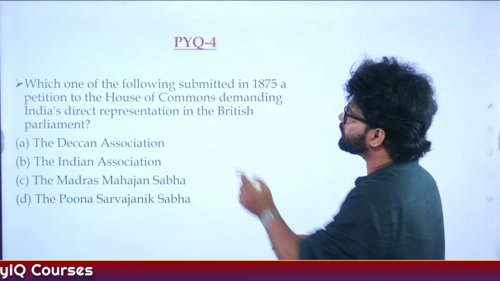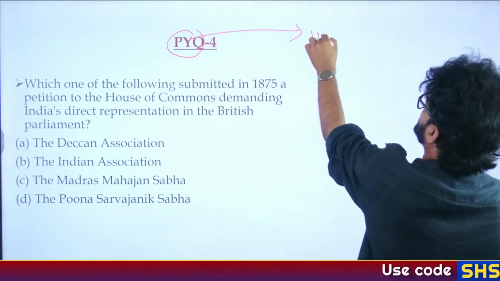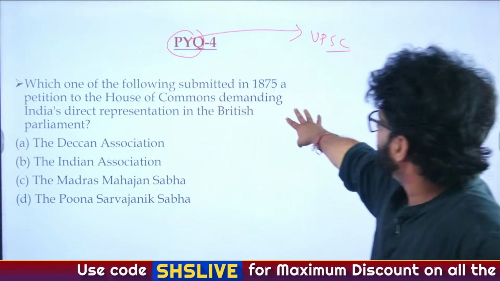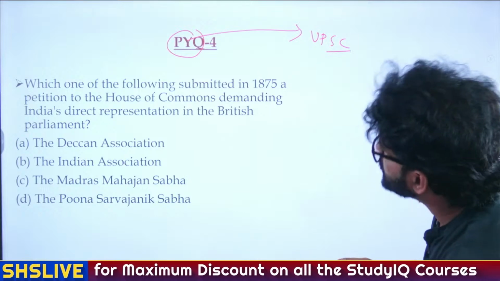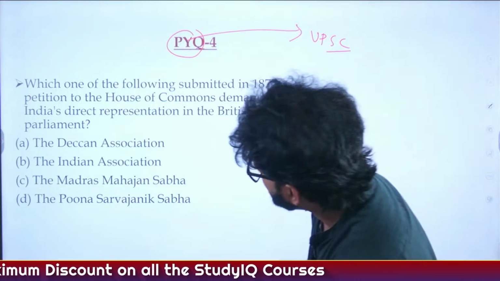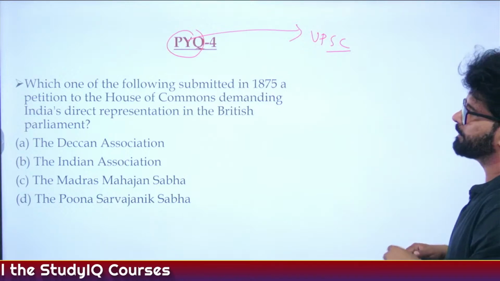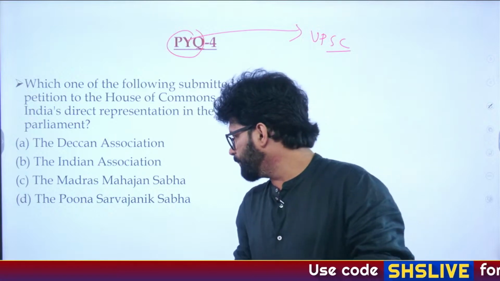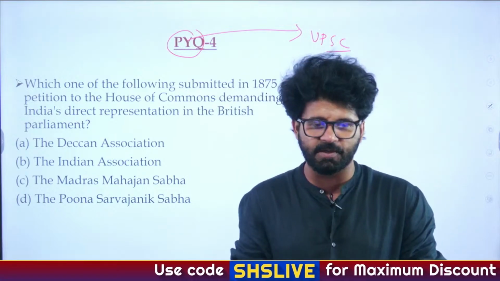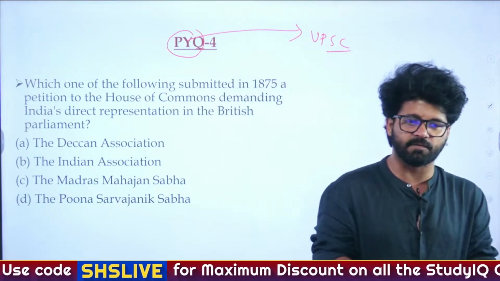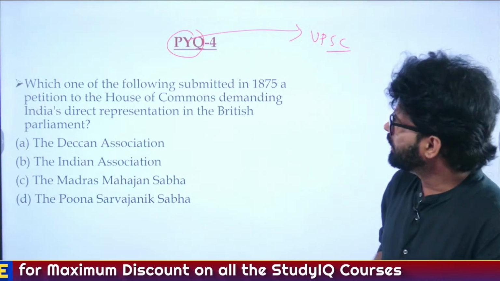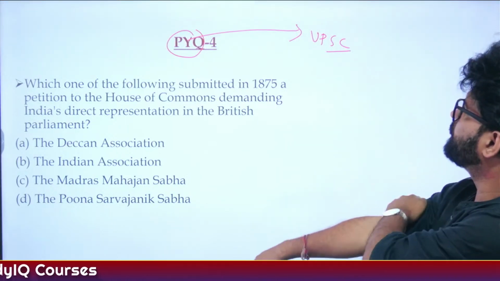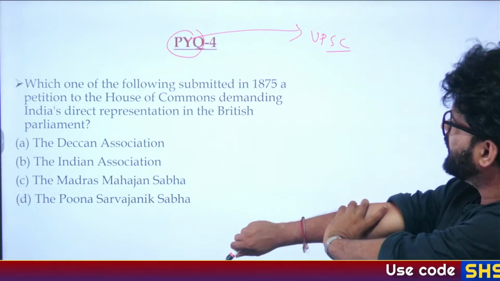Next question, PYQ 4. That means this is a question asked by UPSC earlier. PYQ and MCQ will help you segregate this. So UPSC asked this question: which one of the following submitted in 1875 a petition to the House of Commons demanding India's direct representation in the British Parliament? A, Deccan Association, B, Indian Association, C, Madras Mahajan Sabha, D, Pune Sarvajanik Sabha. Some sources mention 1837, some say 1838. Very good, Vastaram.